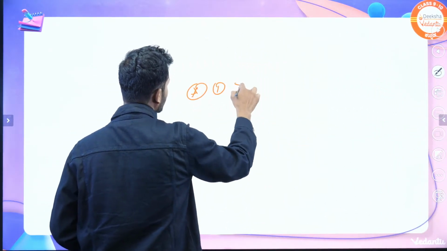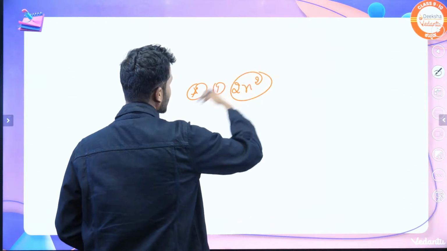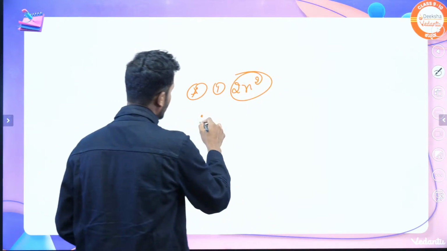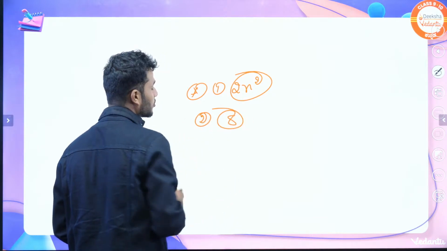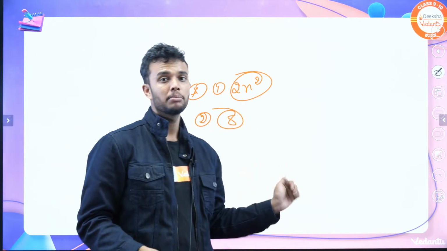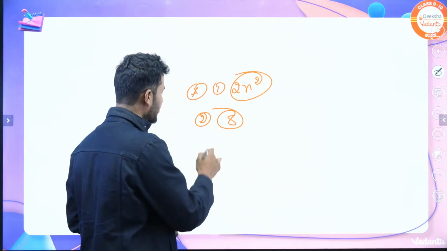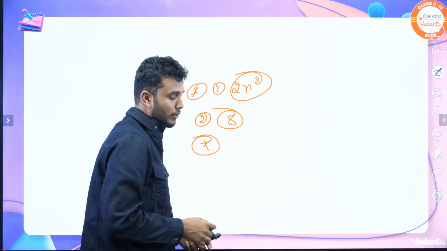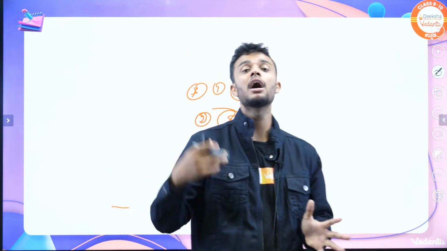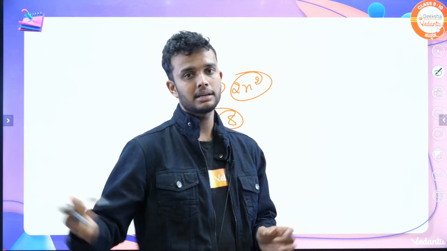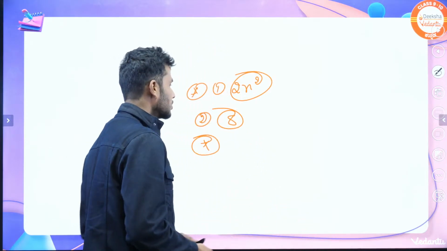First point: 2n square, the maximum number of electrons present in every energy level. And the second one, 8 electrons: for the outermost valence shell, the maximum number of electrons is 8. The last, third point: without filling the inner shells, we can't fill the other shells. Okay, without the inner ones being filled, we cannot fill the next.